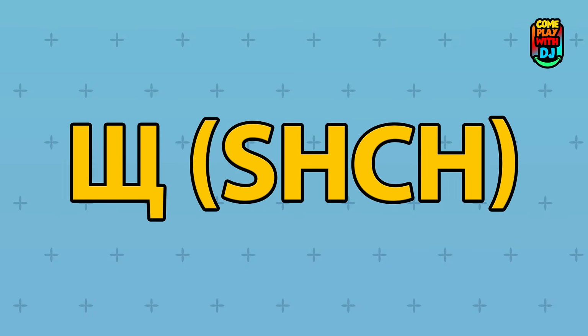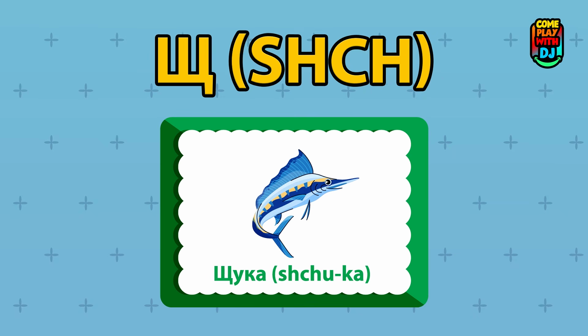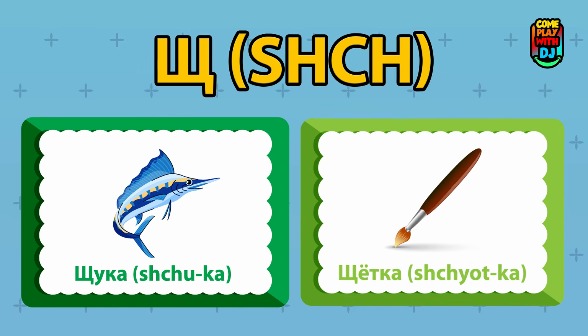Shch. The letter Shch sounds like Sh-ch, as in fresh cheese. Shchuka, pike, a type of fish. Shchetka, brush.